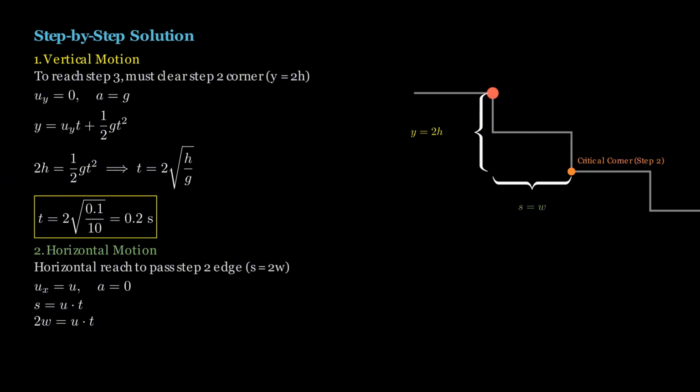Since the width of each step was 20 centimeters or 0.2 meters and time we calculated as 0.2 seconds, we have 2 into 0.2 equals u into 0.2. Upon solving, we get u equals 2 meters per second, which is our final answer. Therefore, if we project the ball horizontally with a velocity of 2 meters per second, the ball will clear the 2 steps and hit the lowest plane.